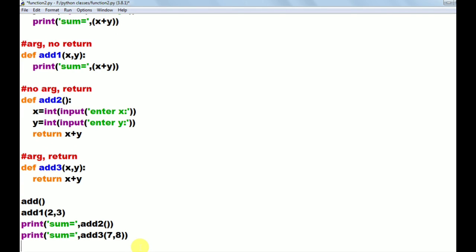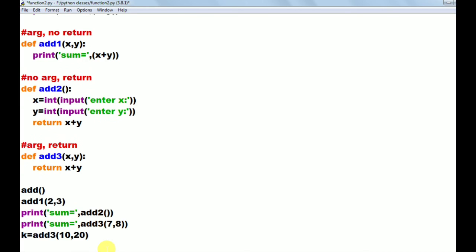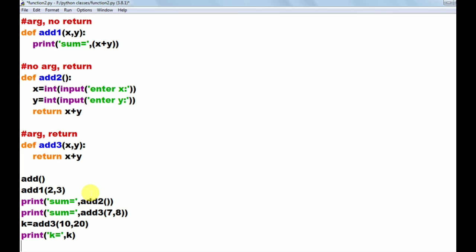Or if you want to capture that value in a variable, you can capture the value also. I am calling the add3 function again here. I am giving the first value as 10, second value as 20. That calls this add3 function and that returns the 30 value. That 30 value I am capturing in the variable k. I want to print that k value. So I am writing print k equals to, we are printing the value of k here. Okay. Now I am running the program by pressing F5.